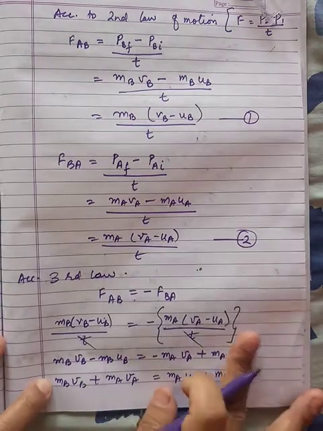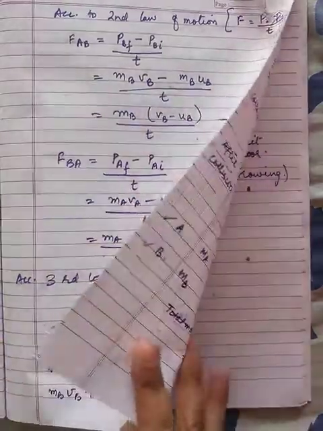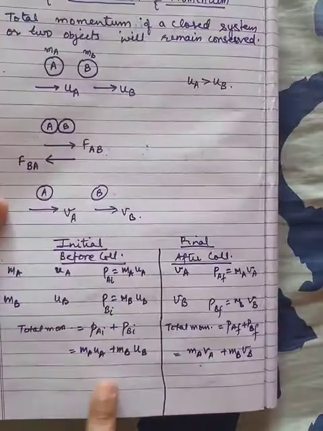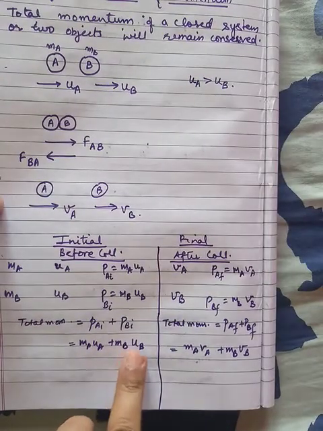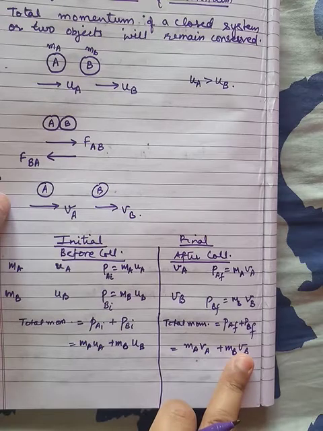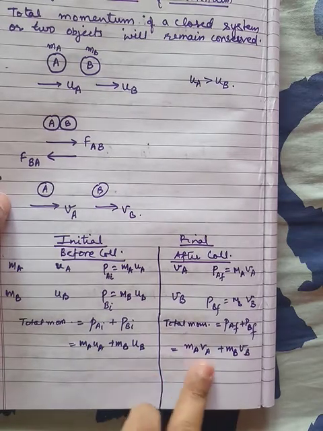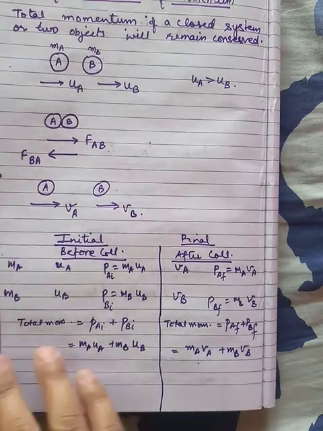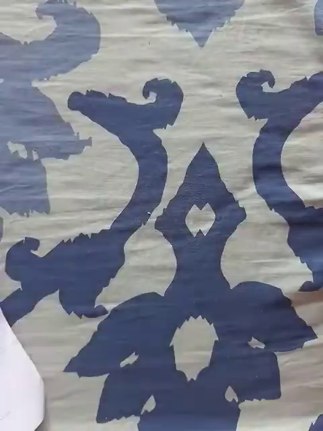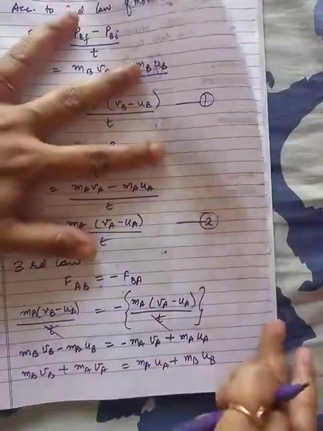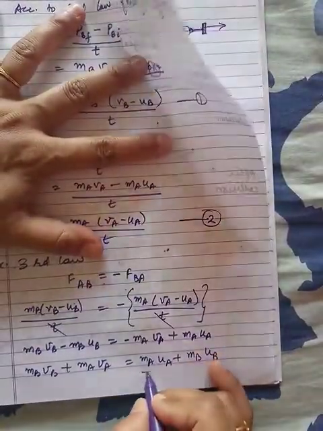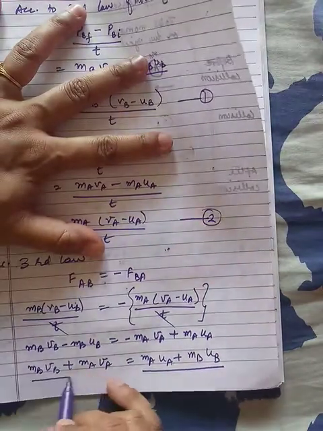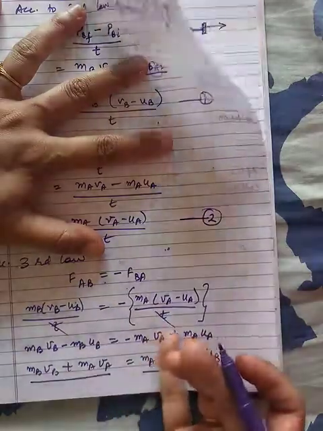Now what is this term and what is this term? If you remember, in the beginning we have written MAUA plus MBUB, and MAVA plus MBVB. These are the total momentum in the initial case and the total momentum in the final case. This is nothing but total momentum before collision, and total momentum after collision.